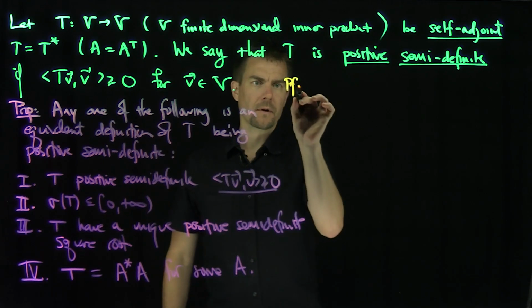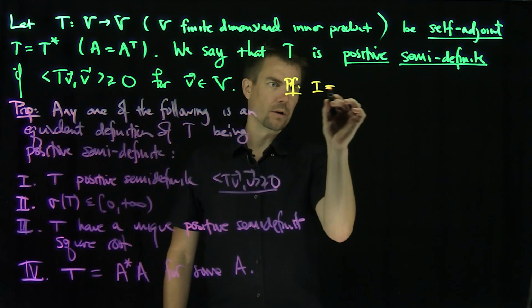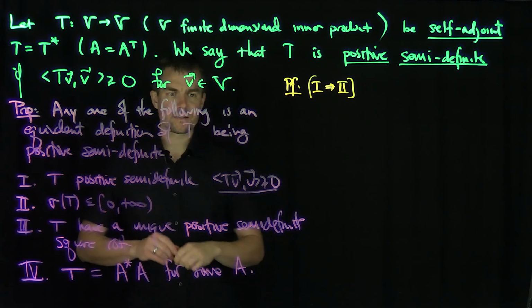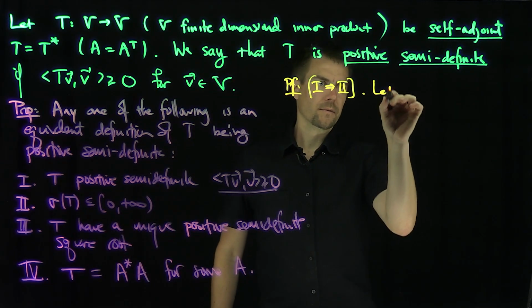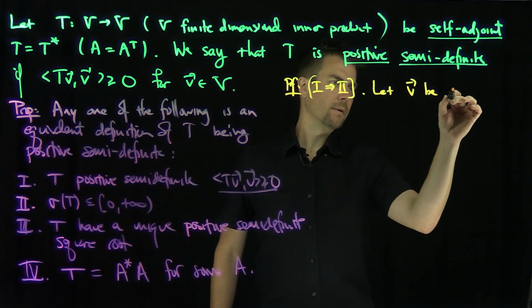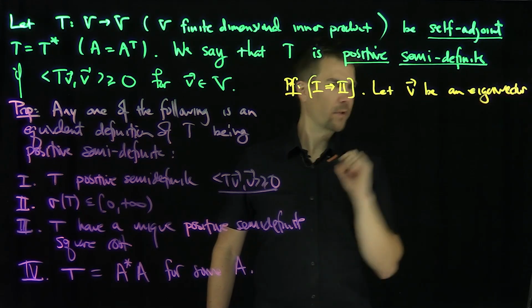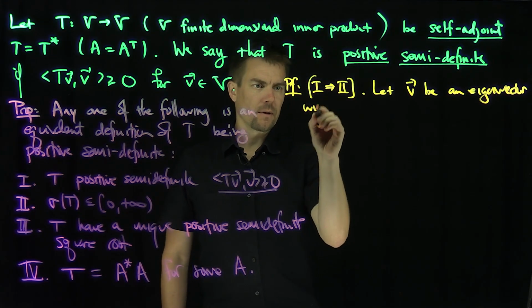So proof, all these implications are relatively straightforward. So let's do them slowly. How does 1 imply 2? Well, if T is positive semi-definite, let V be an eigenvector with eigenvalue lambda.